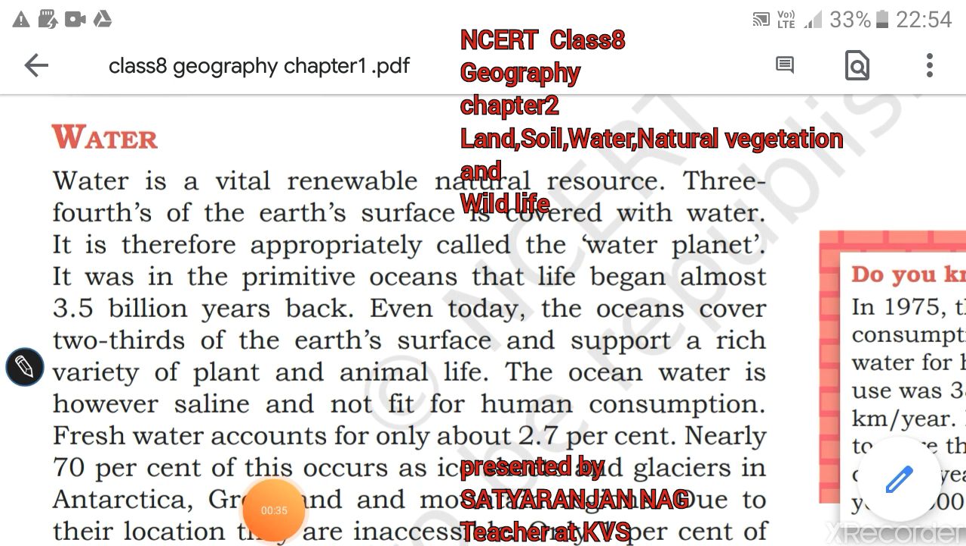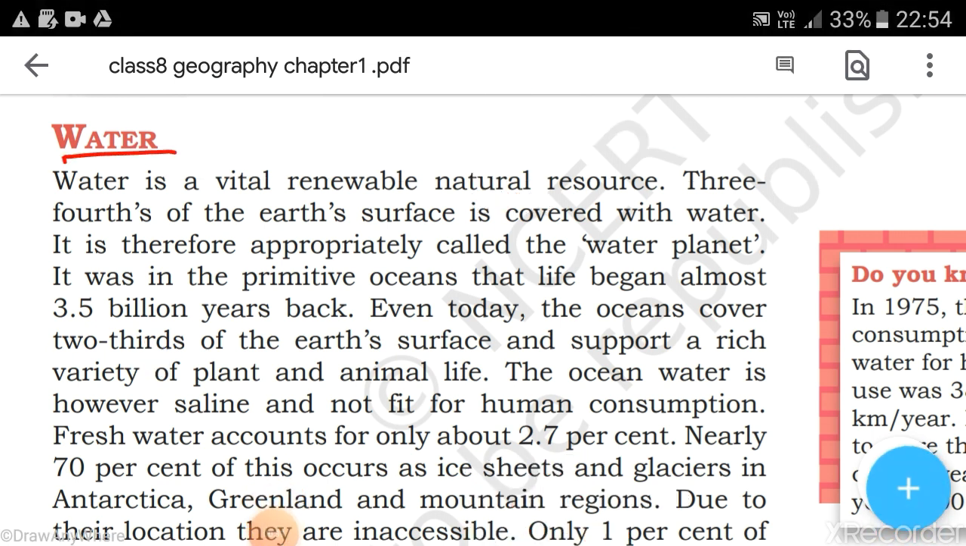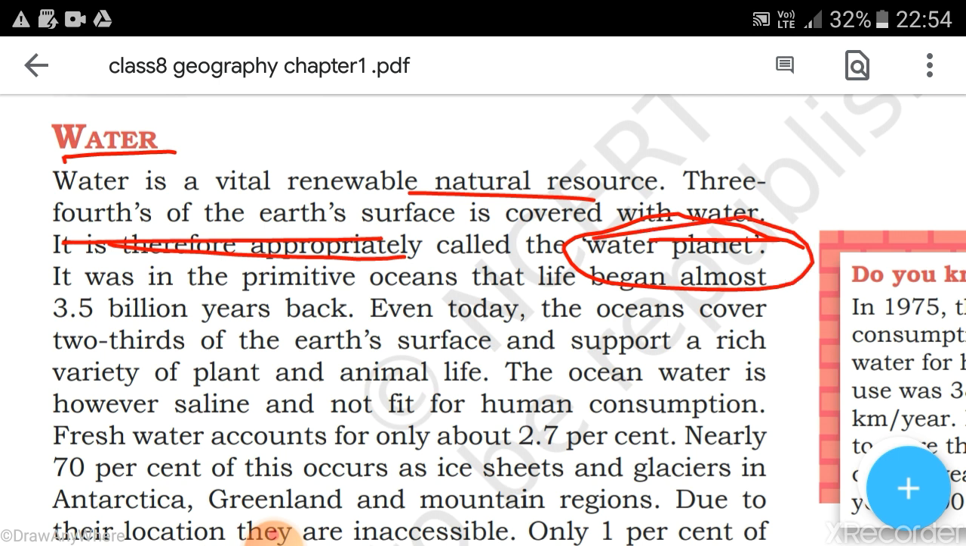So here about water, you can see water as an important resource. Water is a vital renewable resource. Three-fourths of the earth's surface is covered with water. How much? Nearly three-fourths of the earth's surface is covered with water. It is therefore called the water planet. Okay, therefore Earth is called the water planet.